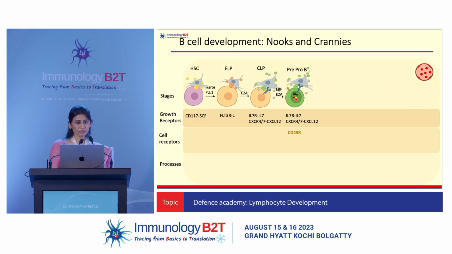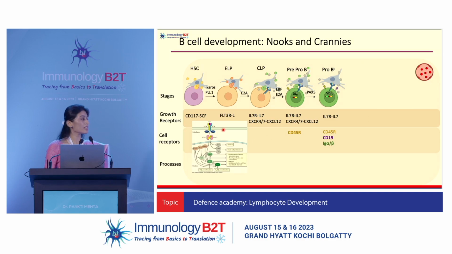DJ segment. Interleukin 7 further brings about activation of the PAX5 transcription factor that will bring about completion of the VDJ recombination. It will now start expressing CD19 and immunoglobulin alpha beta chains. Interleukin 7 is extremely important, as we can see here. Through the JAK-STAT pathway, it is bringing about activation of various transcription factors, your EBF that starts the DJ recombination, and your PAX5 that completes it with the VDJ recombination. And at the same time, it is providing survival and pro-B cell proliferation signals to the B cell, helping development